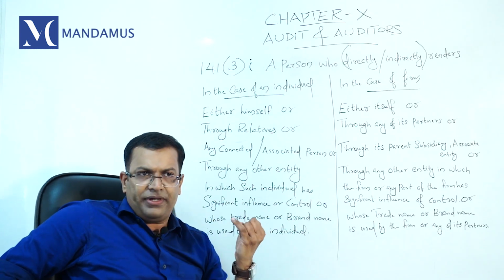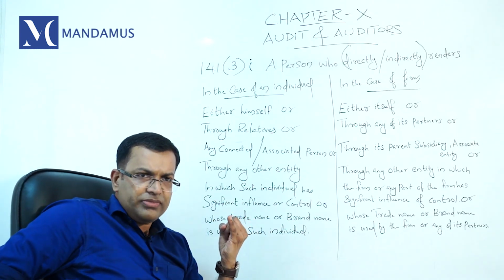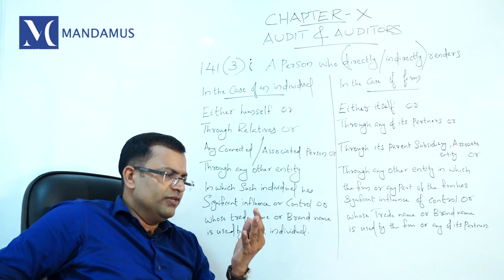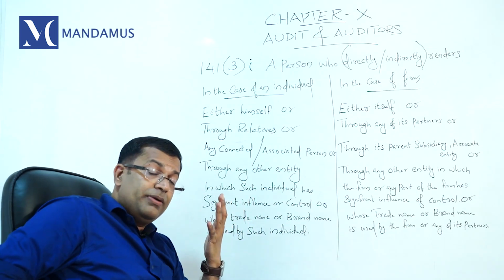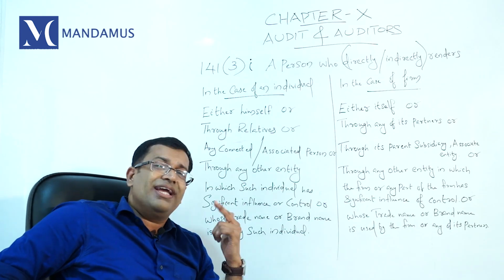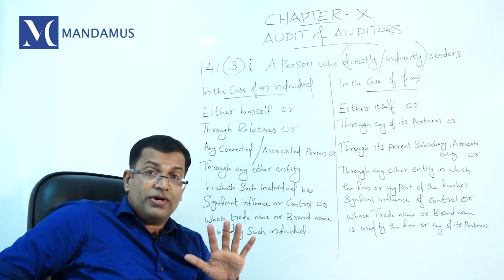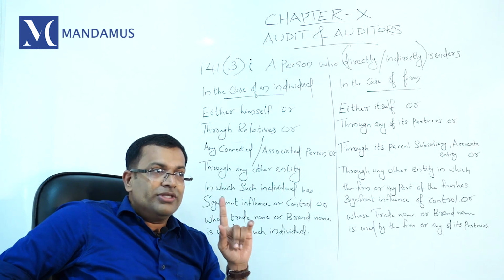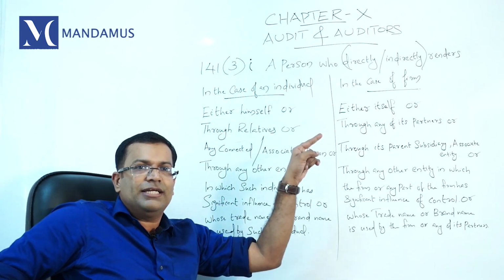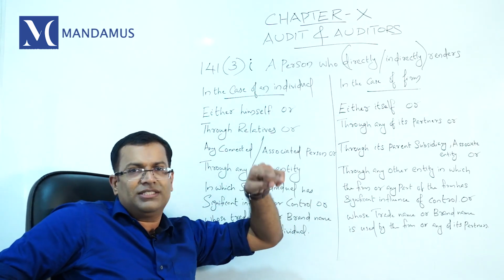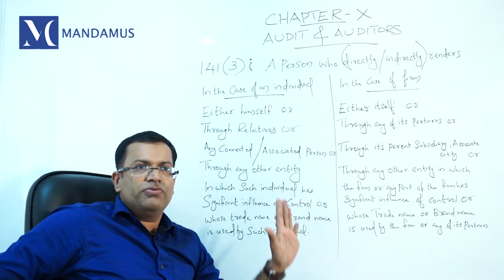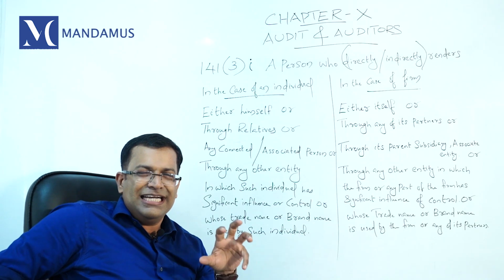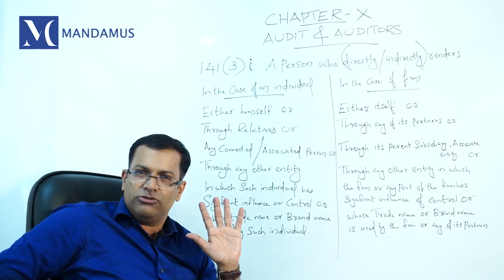Accounting and bookkeeping, actuarial services, investment advisory services, investment banking services, design and implementation of financial information system, or any other services as may be prescribed. So far, no services have been prescribed. So these services you should not give directly to the company in which you are being considered for appointment. So there is a conflict of interest. See, all these provisions are to maintain the independence and impartiality of statutory auditors.